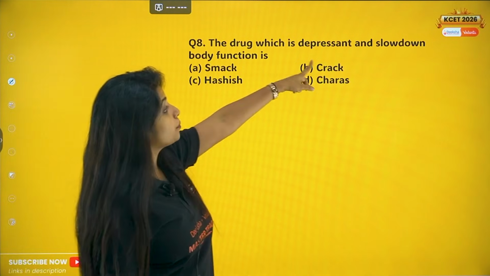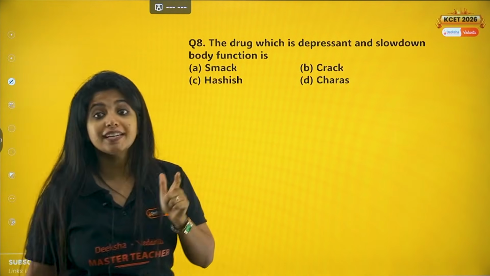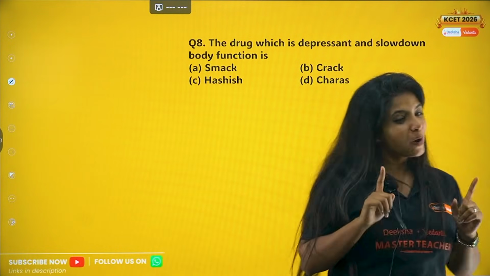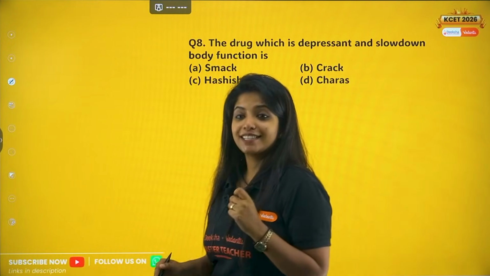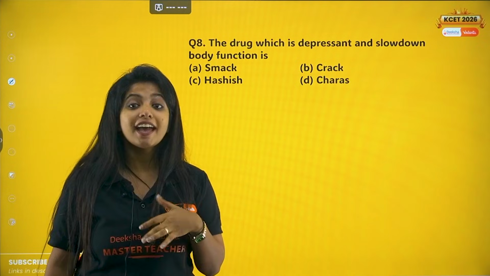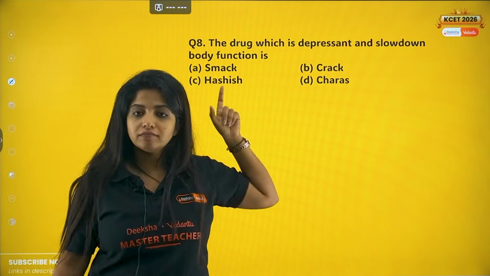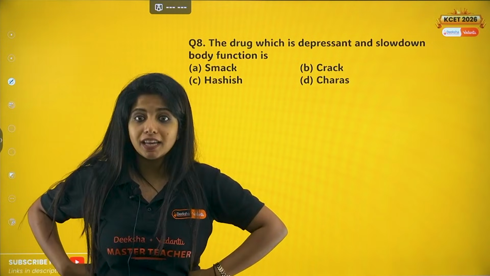The drug which is depressant and slows down the body function is? So, in your NCERT, there is one depressant drug, and that is heroin. That is what? Heroin, my dear children. Heroin is not given as an option over here, which means we need to know the other name of heroin.